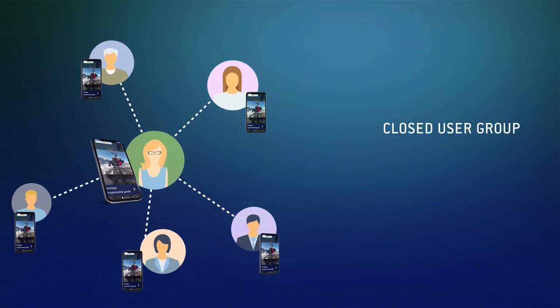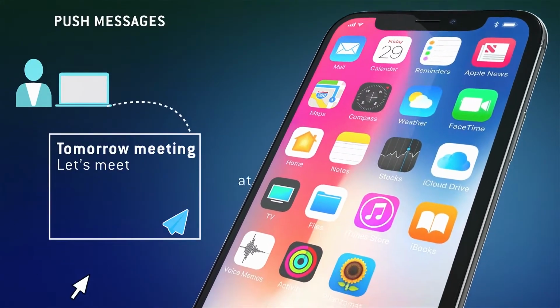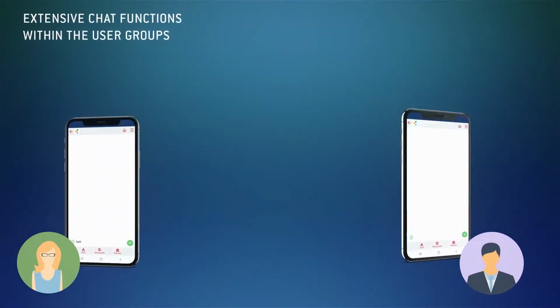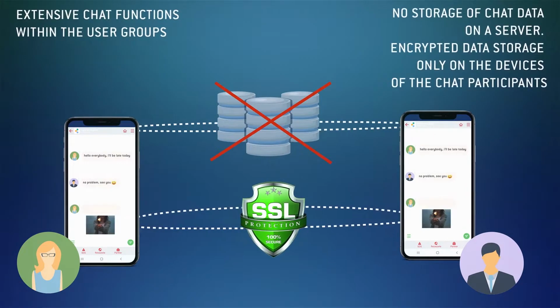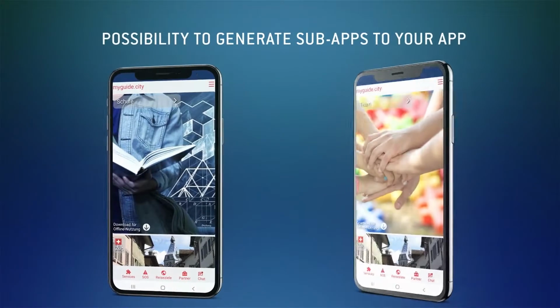Closed user group. Push messages. Extensive chat functions within the user groups. No storage of chat data on a server. Encrypted data storage only on the devices of the chat participants. Possibility to generate sub-apps to your app.